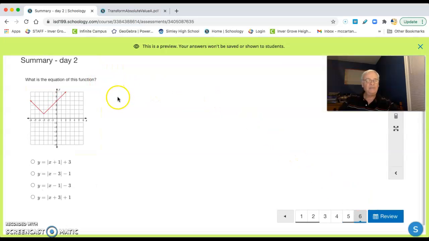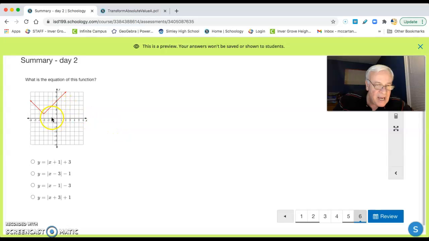What is the equation of this function? This is the hardest one. You notice the slope is 1, up 1 over 1, up 1 over 1, so these are all okay. We went up 1. See how it's moved up 1 from the vertex? So there's the +1, it's that one right there.